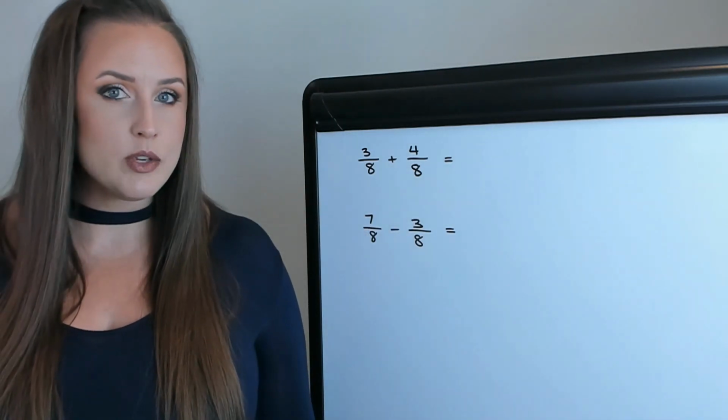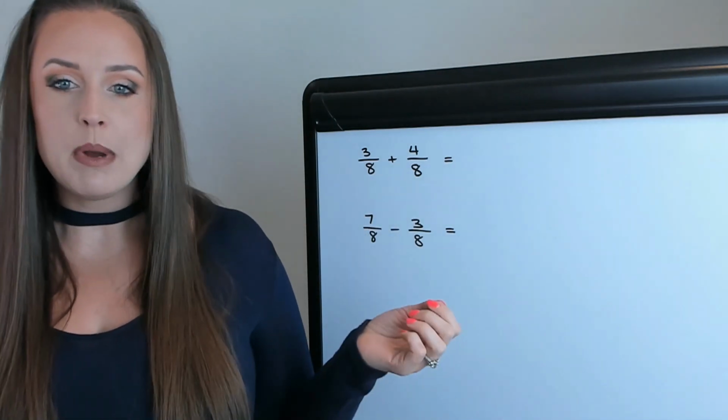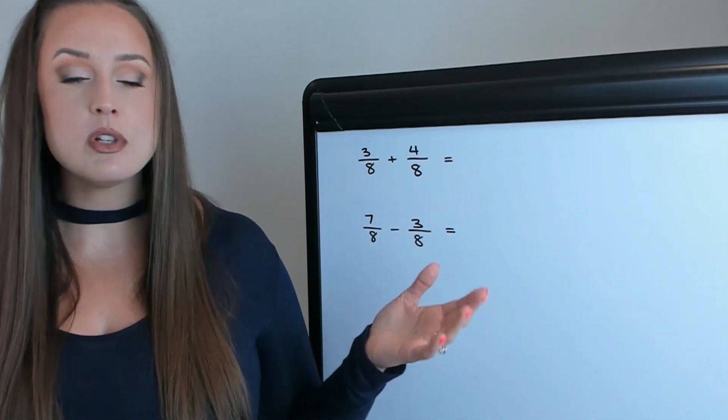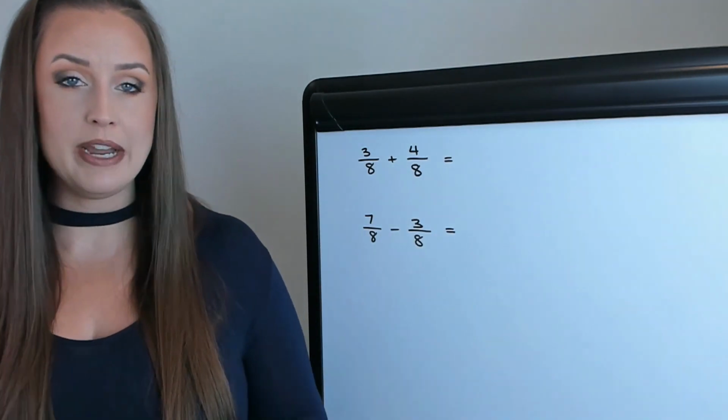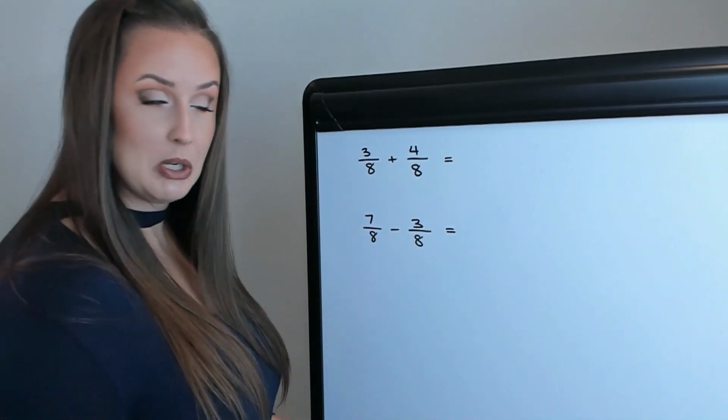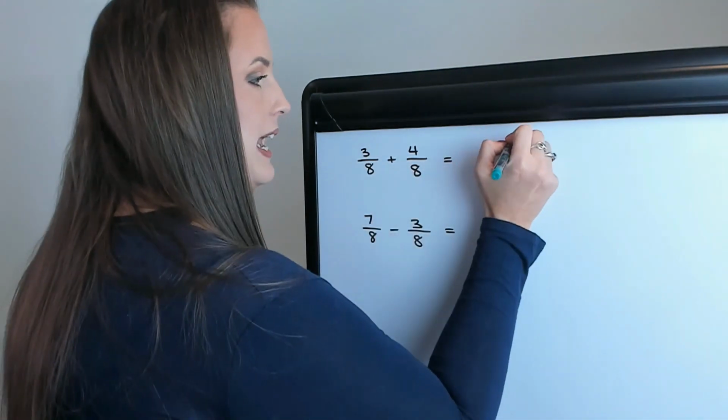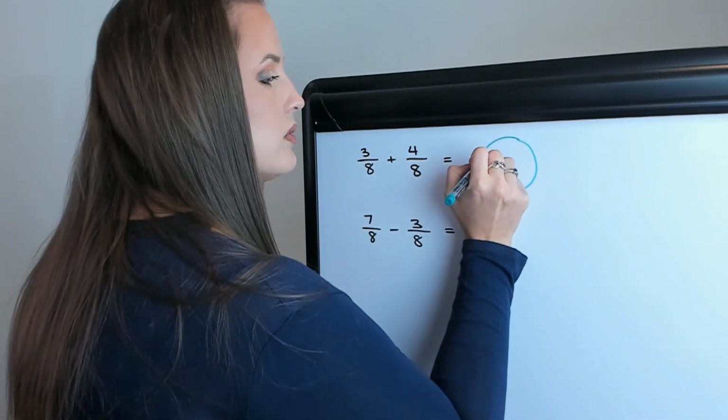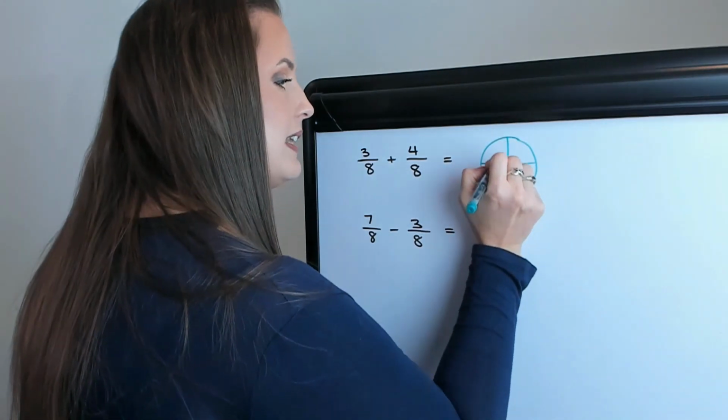Now I'll show you why you can't add them when they're different in a minute, but why do they need to be the same? So let's go back to the pizza example I used earlier because it's relatable. So let's say we have 3/8 of a pizza. So I'm going to split this pizza into 8s.